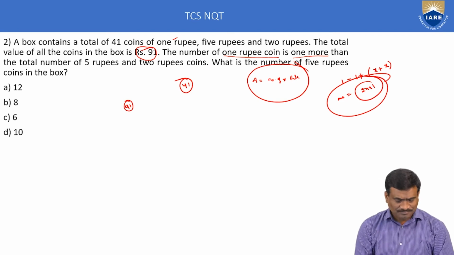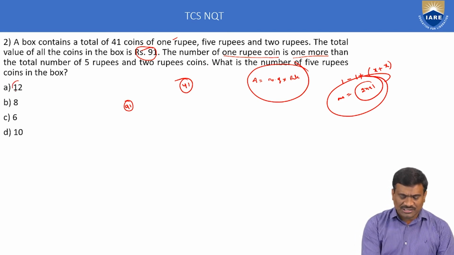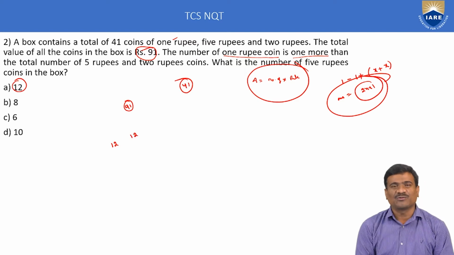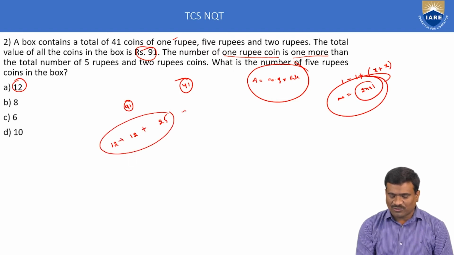First, consider option A. 5 rupee coins is equal to 6, then 2 rupee coins again 6. Next, 1 rupee coins, 1 plus 2X, means 13. But the total number of coins is 41. 6 plus 6 plus 13 is not equal to 41.